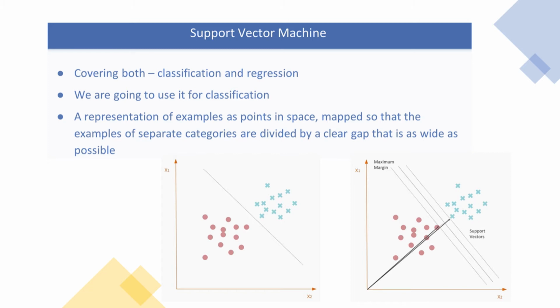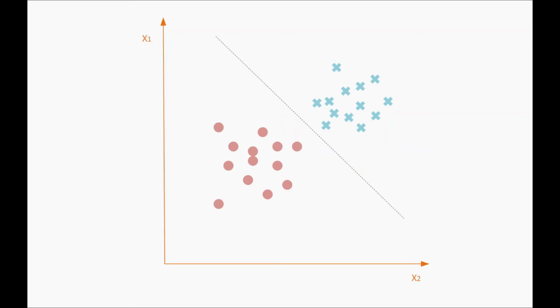Now we can put our model, that is some line which will separate them like this. That way, if new data comes in based on values of x1 and x2, we will know on which side we will put it and we will know which type of class it belongs to.